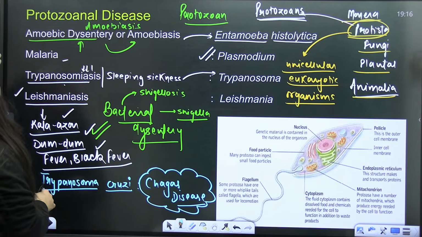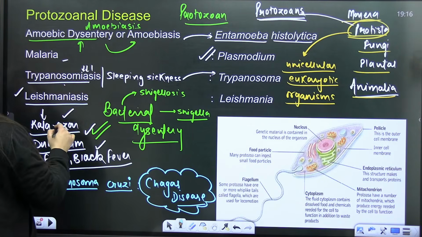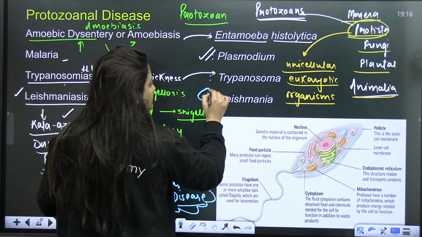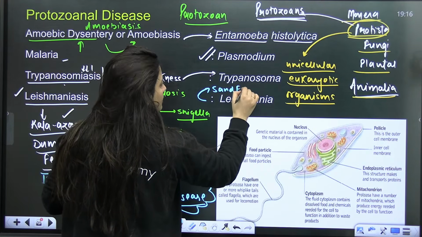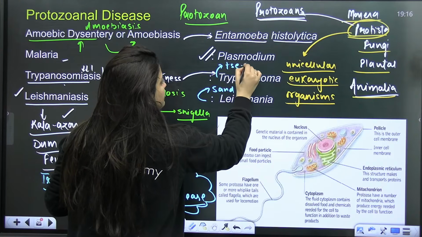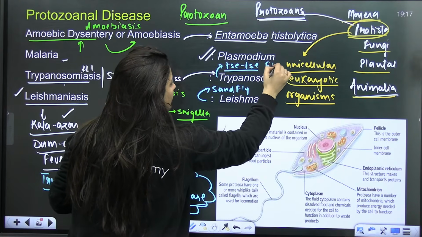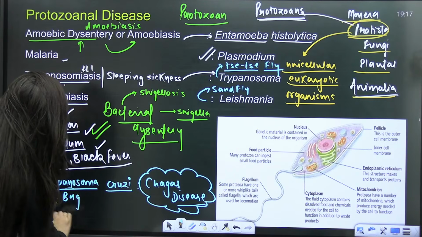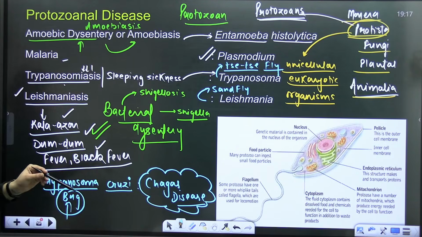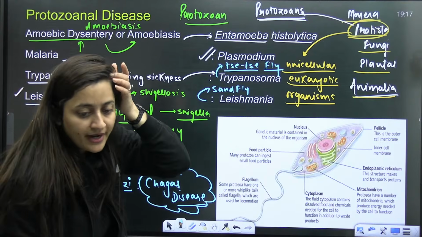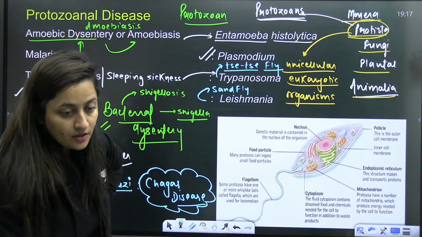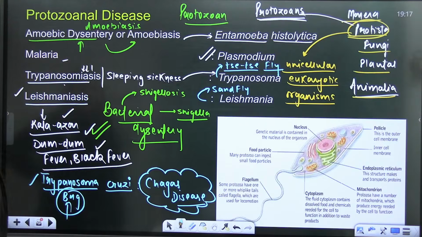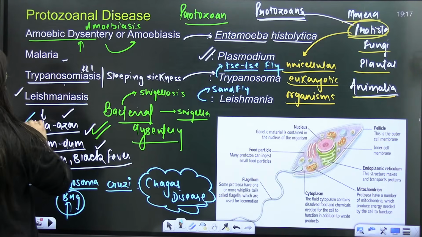Is that clear? Leishmaniasis, the Leishmania pathogen, has the sandfly as its vector, and for sleeping sickness it is the tsetse fly. This is what you have to remember. For Trypanosoma cruzi, it is the reduviid bug that spreads this disease. So write it down quickly. This is extra information, but overall it is important for you.